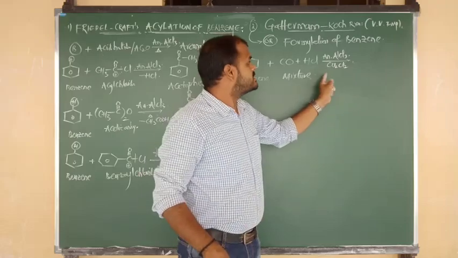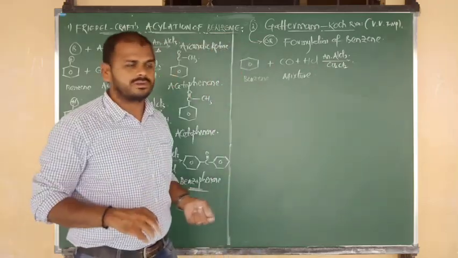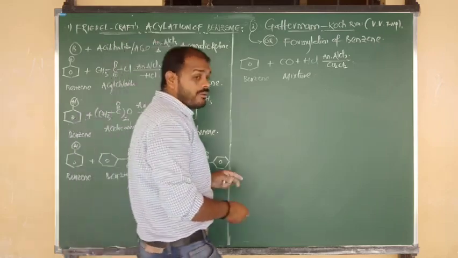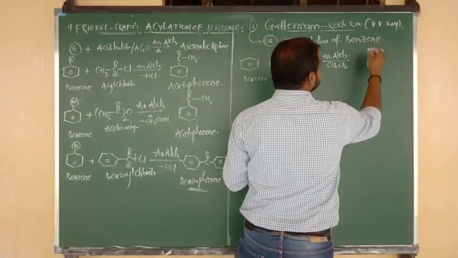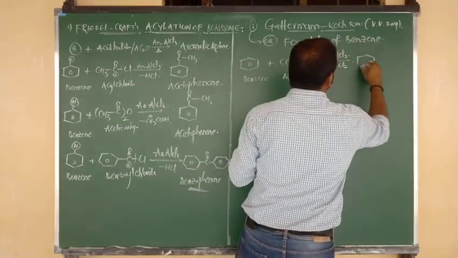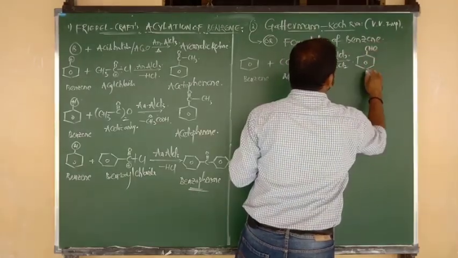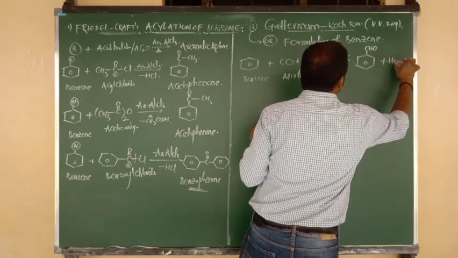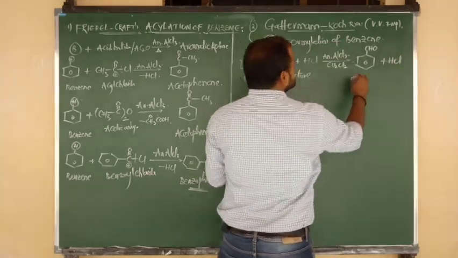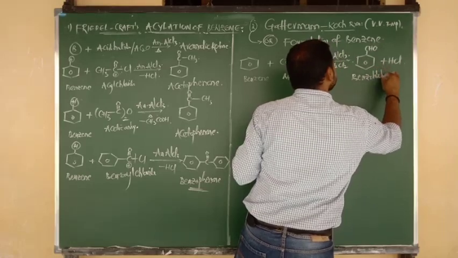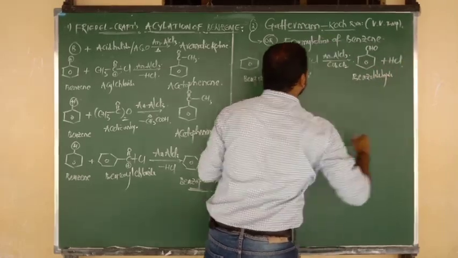Otherwise you can write CuCl, that is also correct. Cu2Cl2 or CuCl, both you can write as you wish. Now the product is benzaldehyde. What is the formula of benzaldehyde? Benzene bonded to CHO. The byproduct is HCl. So your main product is benzaldehyde and the byproduct is HCl.